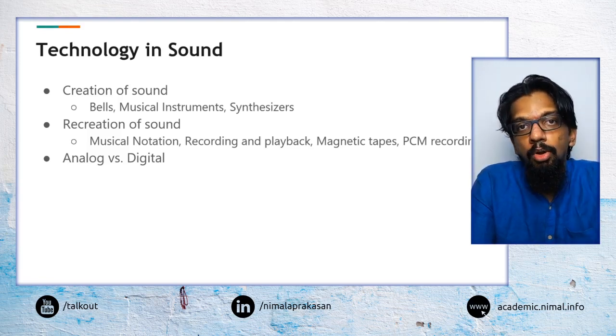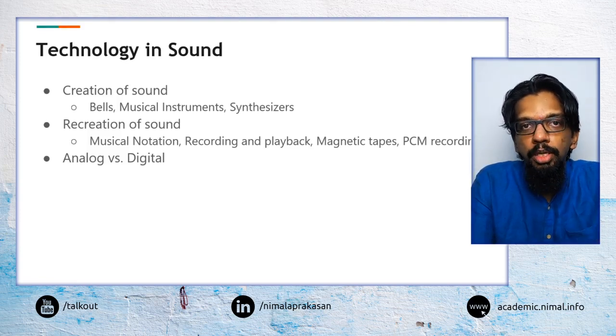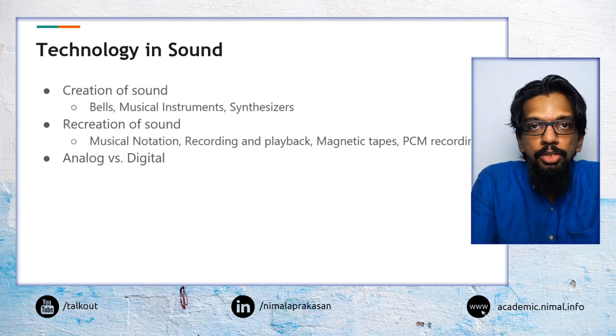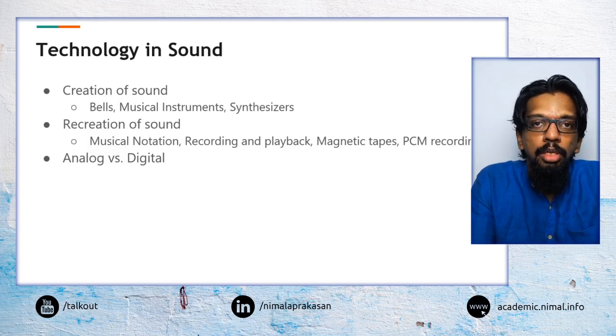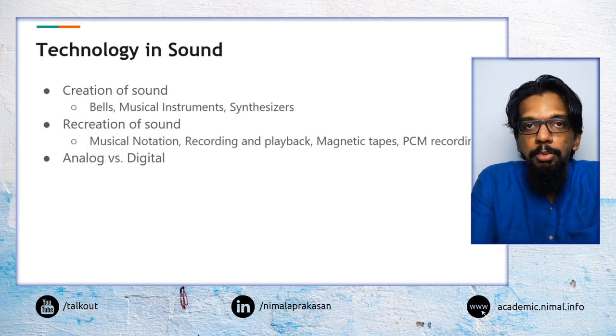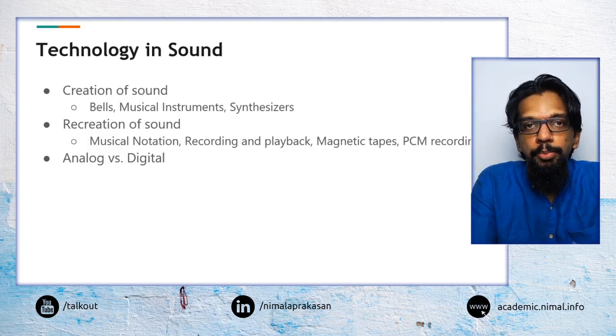When we talk about creating sound, these are the things that we would normally understand as sound sources. These could be musical instruments or any sort of device that is able to produce some sound. In essence, any object can produce sound, like if you tap on something, but these are devices or equipment that we manufacture for the purpose of actually producing some sound.